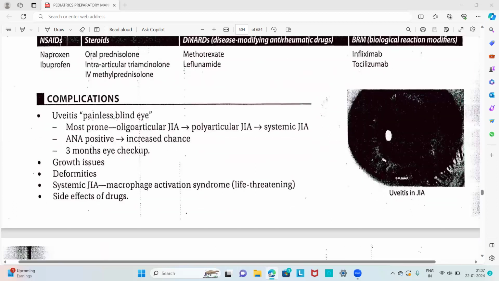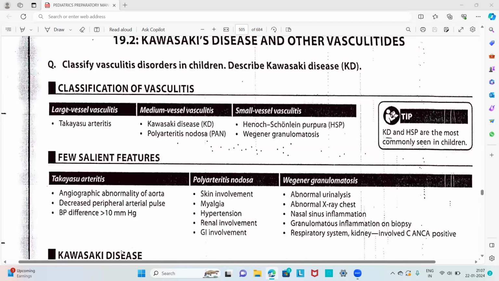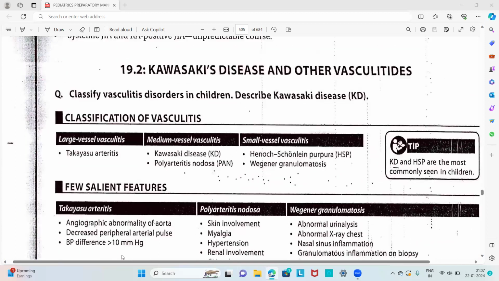Complications also: uveitis is the most common, then growth issues and deformities. Then side effects of the drugs will be there. The next topic is Kawasaki disease and other vasculitides. Kawasaki disease is also often asked as a short note or short essay in our university exams.